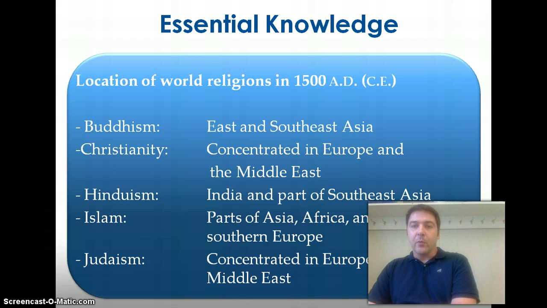Islam, spread at this point, 1500, throughout parts of Asia, specifically the Middle East, the northern part of Africa, and into southern Europe. As you remember from Standard 2A, the Ottoman Empire, which extended up into southeastern Europe, largely spread Islam. So that southeastern corner of Europe, even today, has large Muslim populations. And then Judaism, concentrated in Europe and throughout the Middle East.